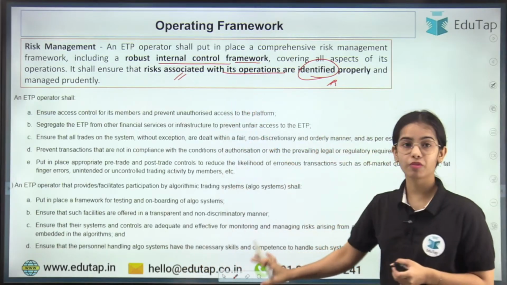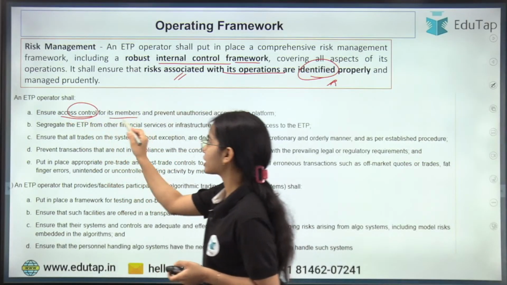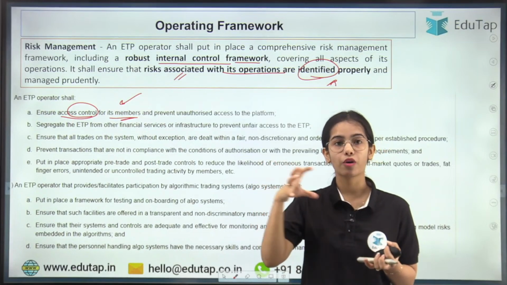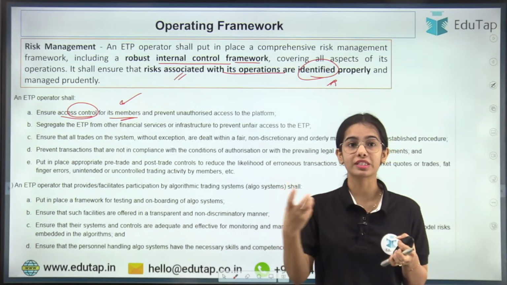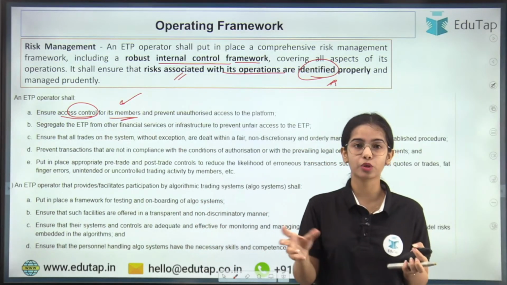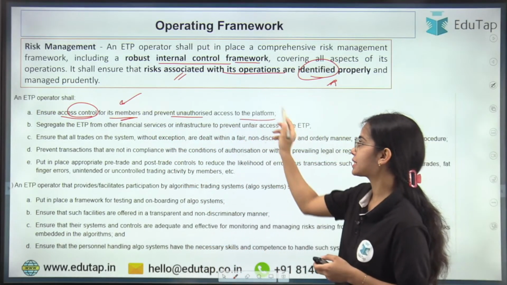These are some of the guidelines the ETP should follow. It should ensure access control for its members: how much of the ETP they can access, how much of the facilities they can access, and if they are small investors, how much transaction they are able to do. There should be some control. Prevent unauthorized access to the platform.